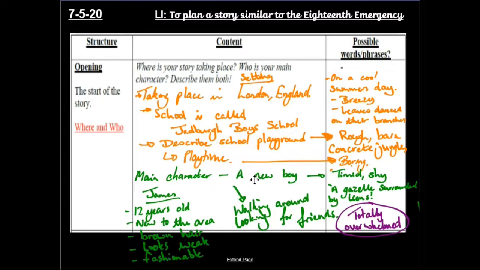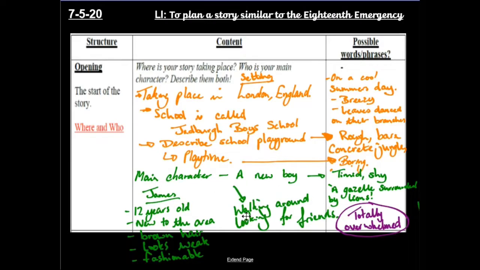So my main character is that new boy. He's timid, he's shy. Again, sort of a metaphor I came up with. He was a gazelle surrounded by lions. Well, he's not really a gazelle, okay? He's not an animal. He's not really surrounded by lions, but he's got that feeling that he's being hunted, that he's prey, okay? Again, it all sets that scene.